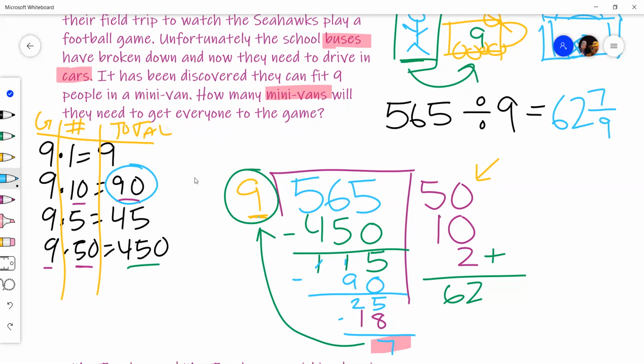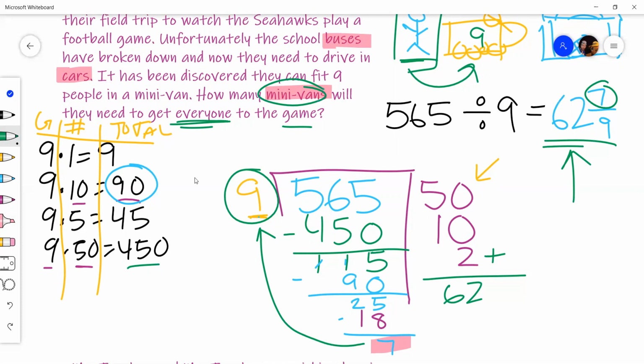Now, the question though, and this is the part that's tricky with the story problems, it says, how many minivans will they need to get everyone to the game? Well, what this number says is 62 minivans will get everyone but 7 people to the game. So like, what are we going to do? Oh, sorry, 7 people, stay home, turn on the TV. Hope you can watch it.